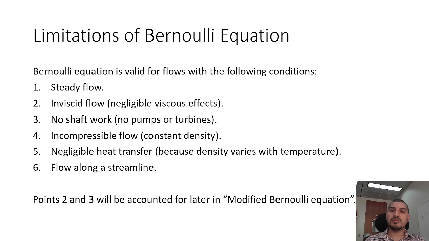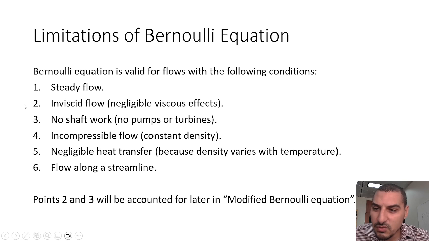One last thing to mention about Bernoulli equation are the limitations. We know already that there are some limitations like steady flow, inviscid flow, it has to be an incompressible flow. There is no shaft work, which is one step in the derivation that we mentioned when we put the summation of forces at 0. There is no heat transfer, to make sure that the density doesn't change, because density is highly dependent on temperature, and it has to be flow along a streamline, meaning that the flow has to be continuous. So we need to make sure that these 6 conditions are satisfied when you use the equation.